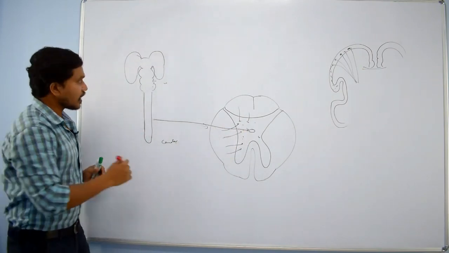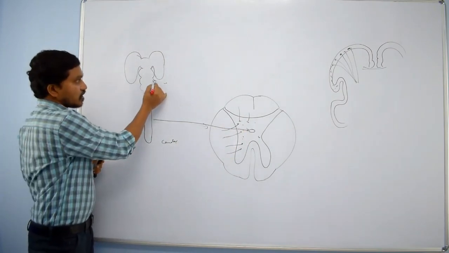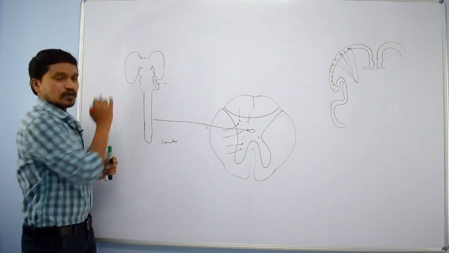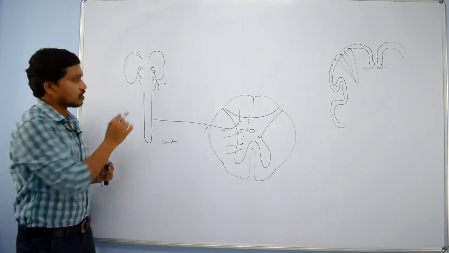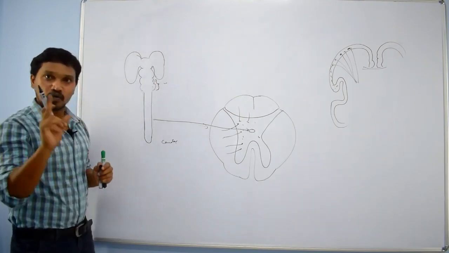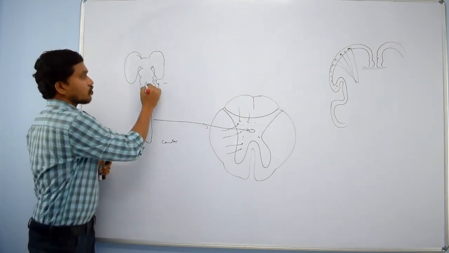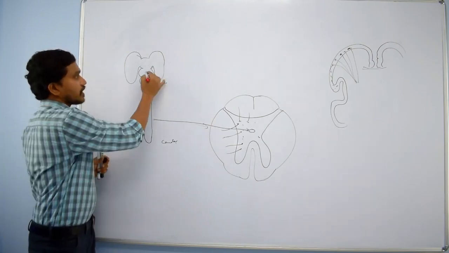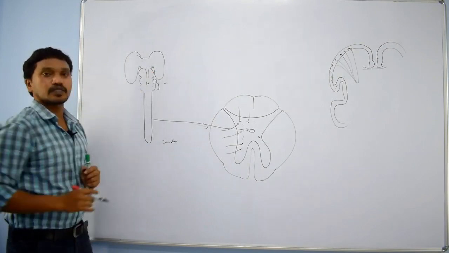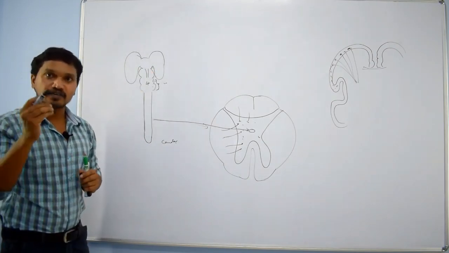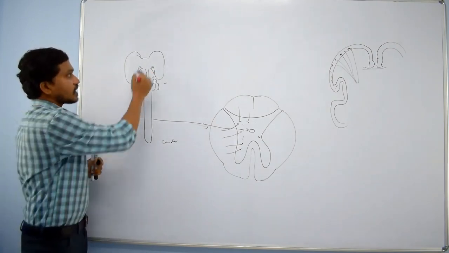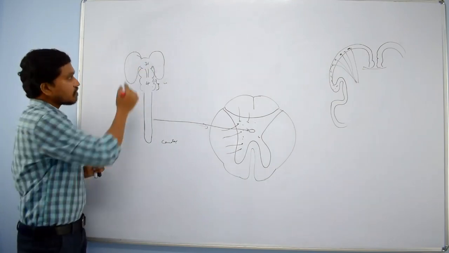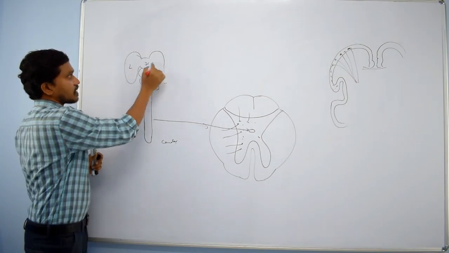If you observe the cavity of the rhombencephalon, that means the metencephalon and myelencephalon, both share one cavity only, that is the fourth ventricle. The cavity of the midbrain, a very narrow cavity, is the aqueduct of Sylvius. The cavity of the diencephalon is the third ventricle, and the cavity of the telencephalon is the lateral ventricles.